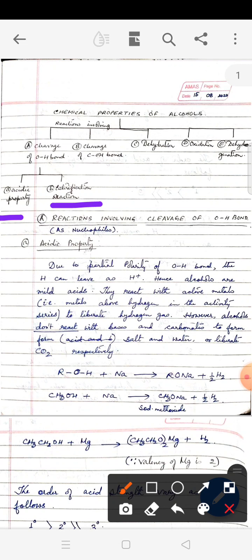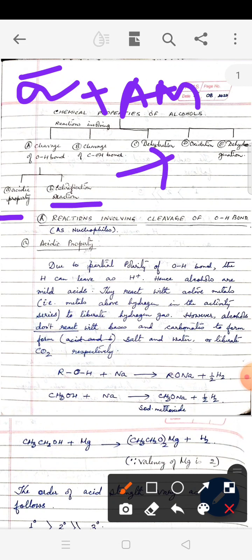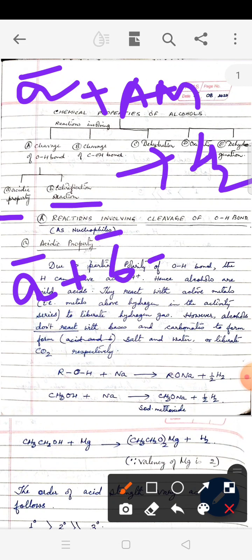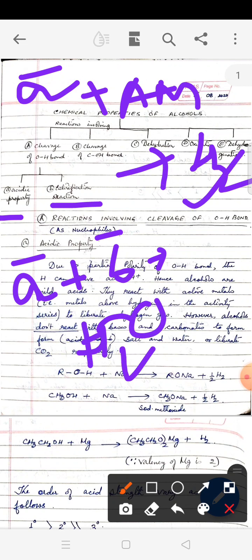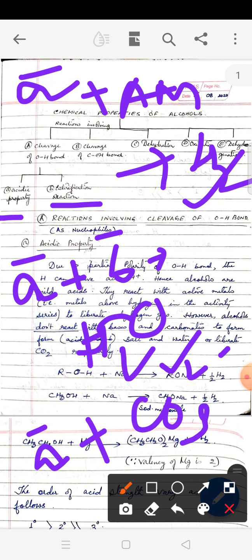Normally we know acids show three kinds of property. One is acid plus active metal liberates hydrogen gas together with salt. Second property of acid is acid plus base gives us salt and water. That means the side product in the first case is hydrogen, in the second case the side product is water. And the third reaction of acid is they react with carbonate or bicarbonate to liberate carbon dioxide.